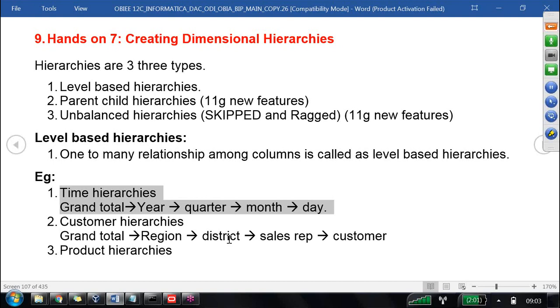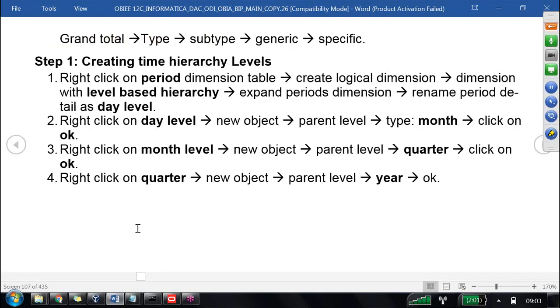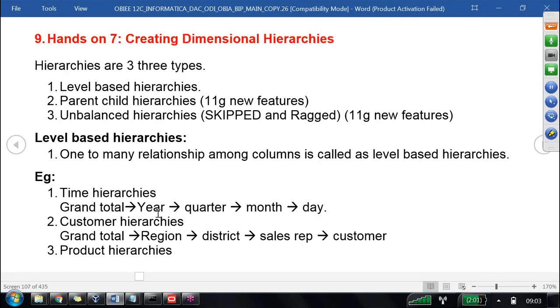So these levels, we are going to get from whom? From the business. And what is the meaning of this grand total? If you closely observe here, grand total is available in each and every requirement. The first level is always the grand total, in any hierarchy you take. The first level is available, what is this? Grand total level.